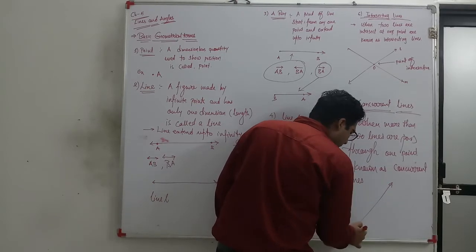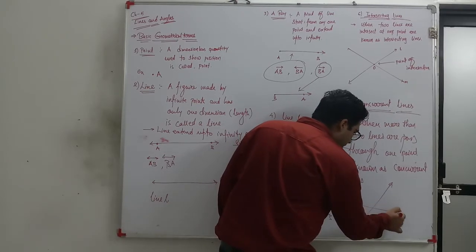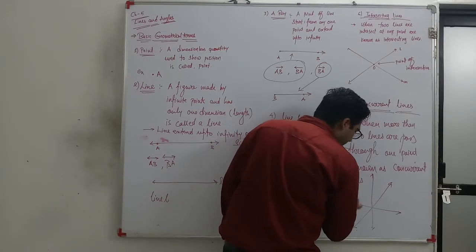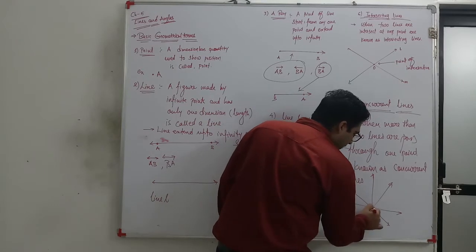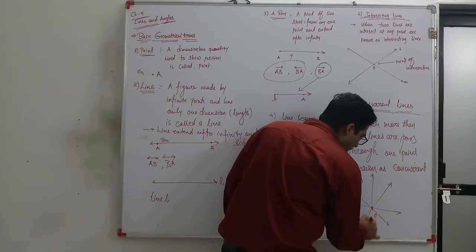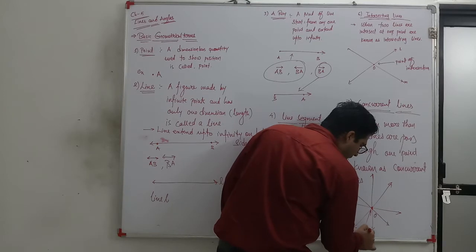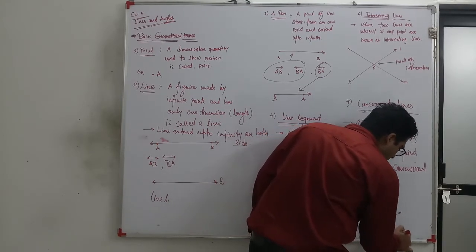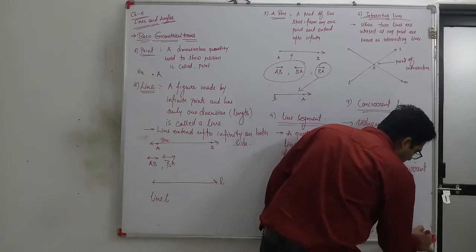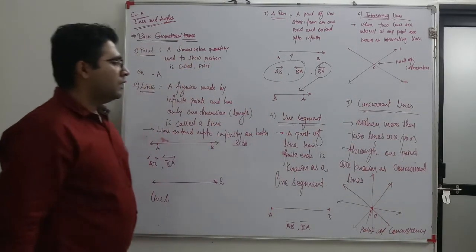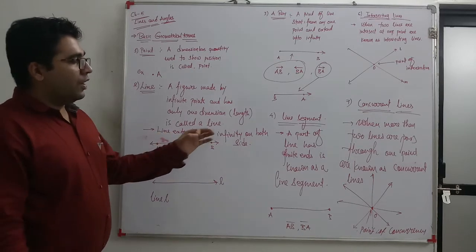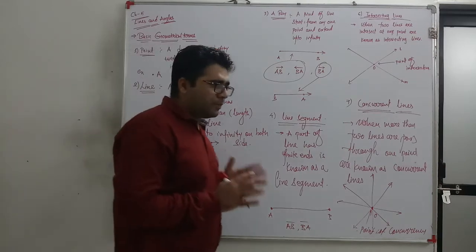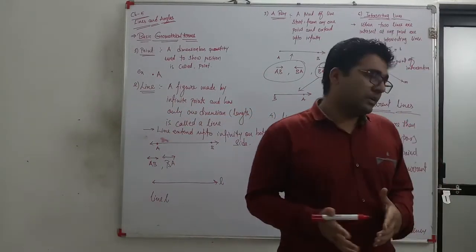Example, these pass through like this, another like this, another like this, and there is a point O. So O is known as the point of concurrency. So these are known as concurrent lines, because when more than two lines pass through one point, they are known as concurrent lines.